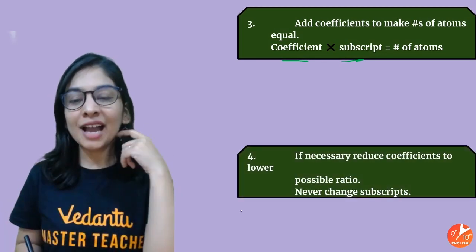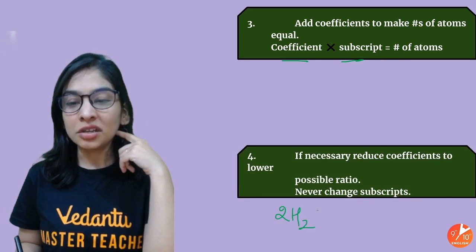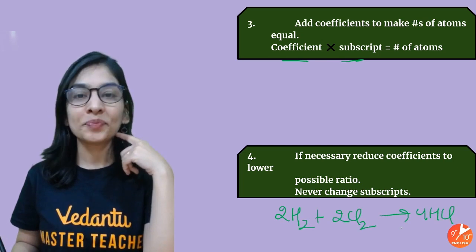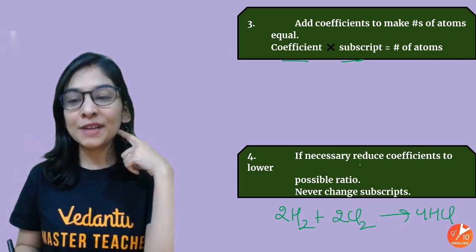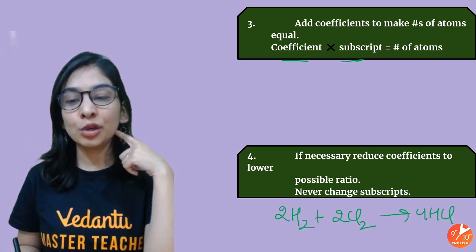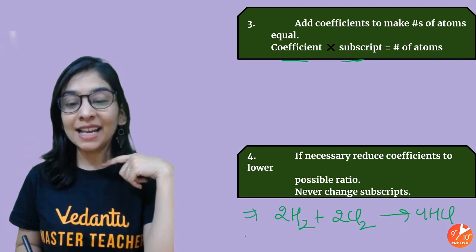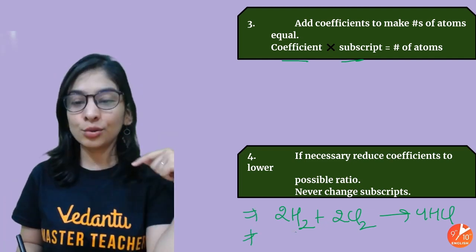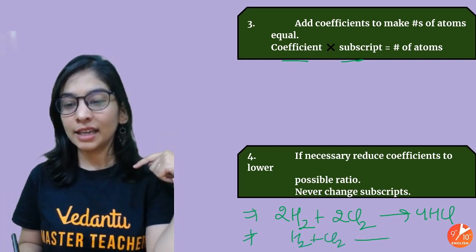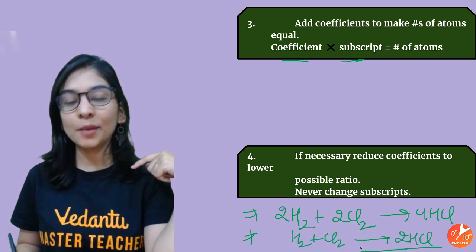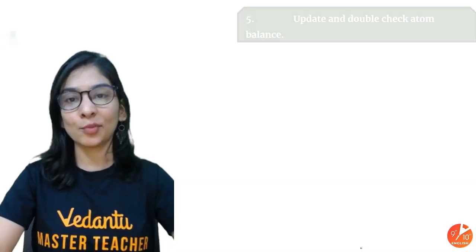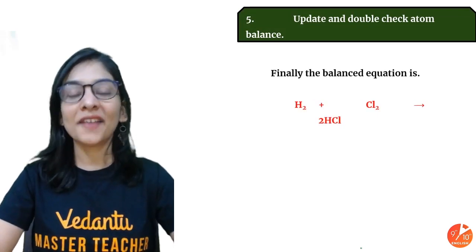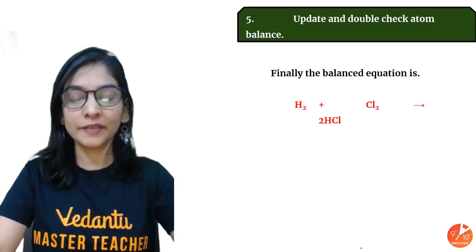And suppose you wrote it this way: 2 hydrogen, 2 chlorine, I got 4 HCl. Now look at this point: if necessary, reduce the coefficients to the lowest possible ratio. That is, I'll write it in the simplest possible whole-number ratio. So I'll divide by 2. I got H2, Cl2, 2 HCl. Did you get the point? We'll write it in the simplest possible numbers. Okay? Update and double check that the atoms in the reaction are balanced. That's what we do. Okay?